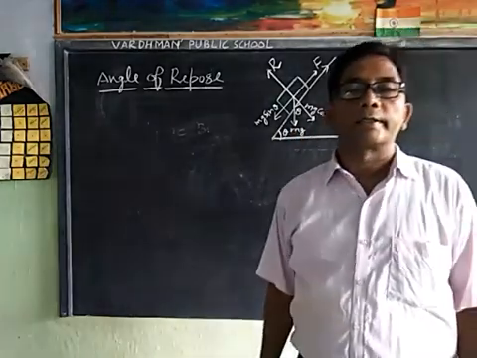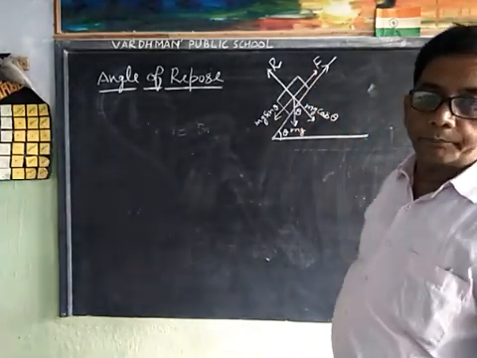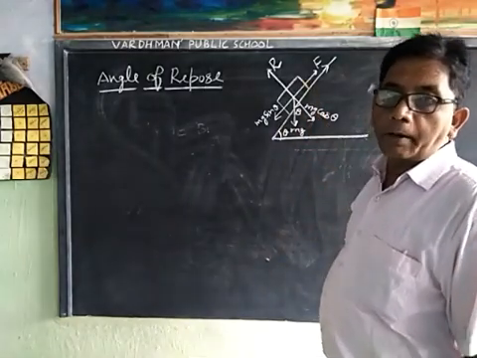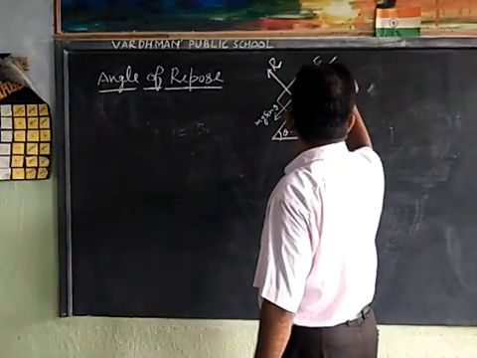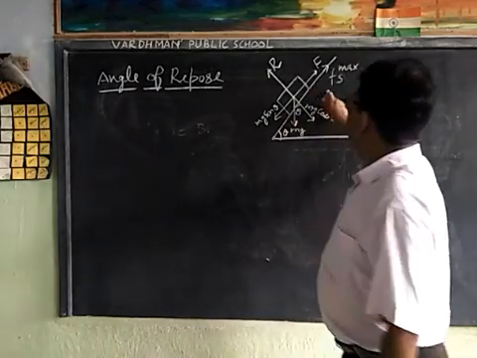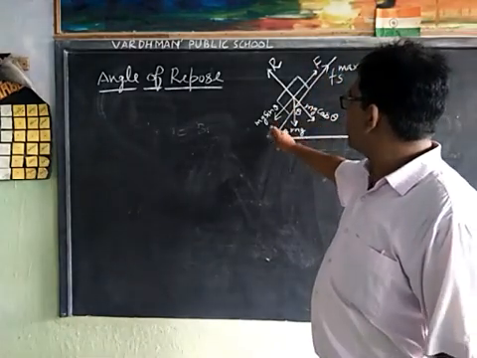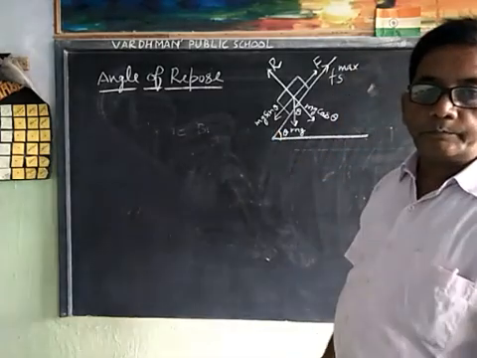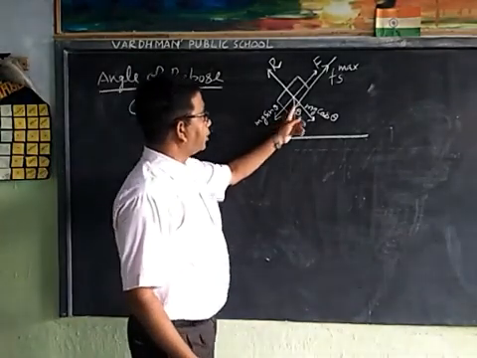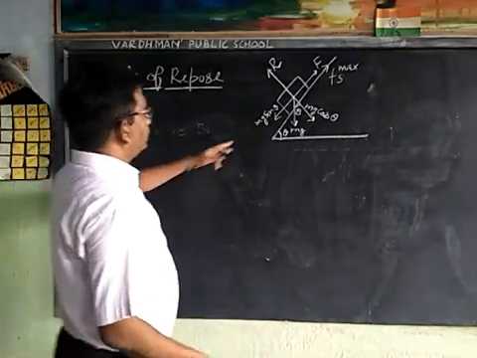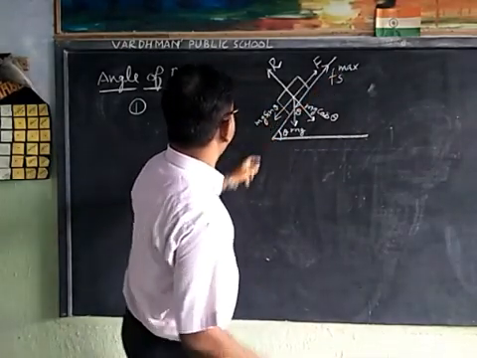Second, the limiting friction Fs maximum acts in the upward direction, in the opposite direction, and balances the component mg sin theta.